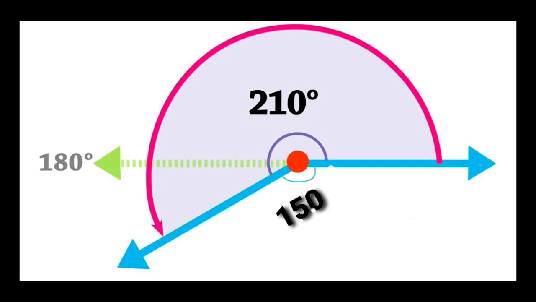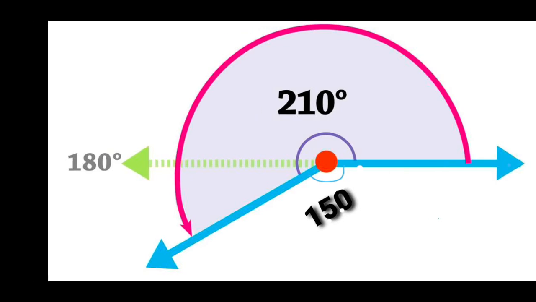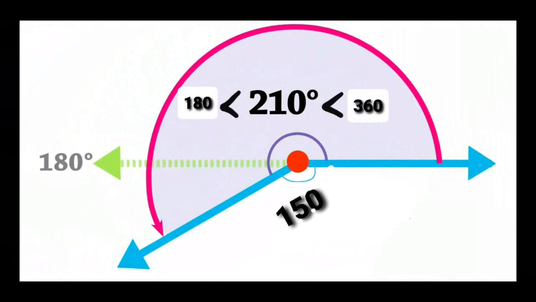If the reflex angle is 210, the remaining part representing the angle measure is 360 minus 210, that is 150. We can tell that a reflex angle's measurement is greater than 180 and less than 360. Every reflex angle measurement lies between 180 and 360.